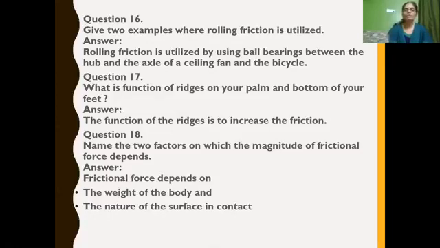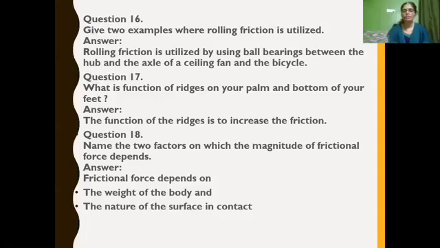Next question, give two examples where rolling friction is utilized. You can write your own examples. For example, rolling friction is utilized in ball bearings between the hub and the axle of a ceiling fan and the bicycle, where rolling friction is utilized.